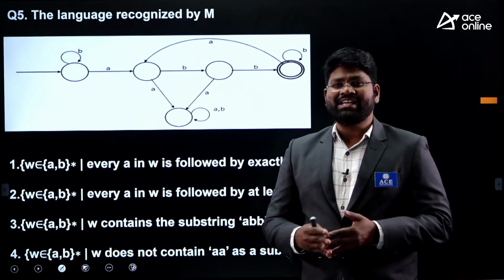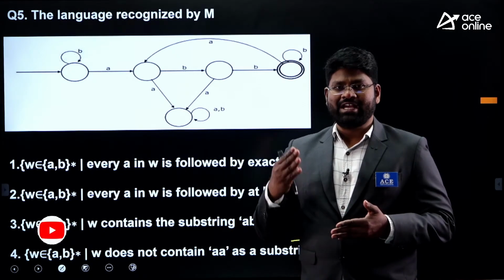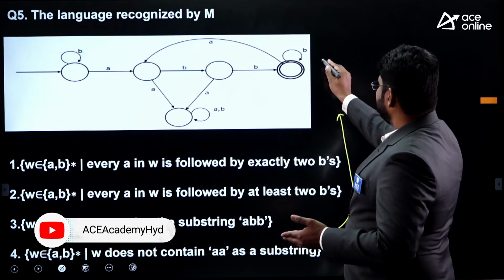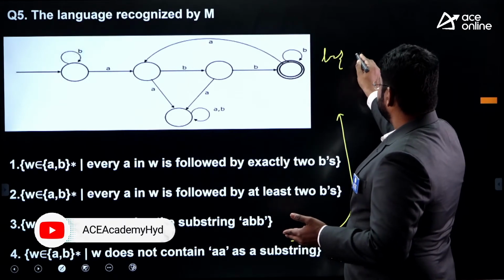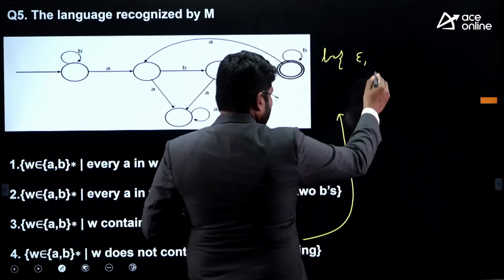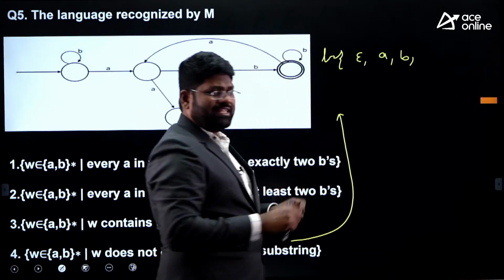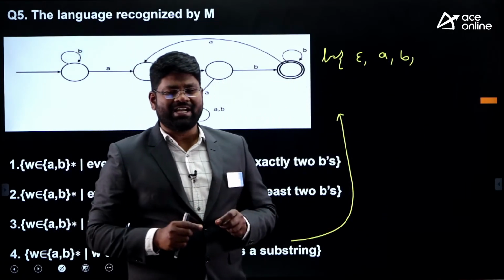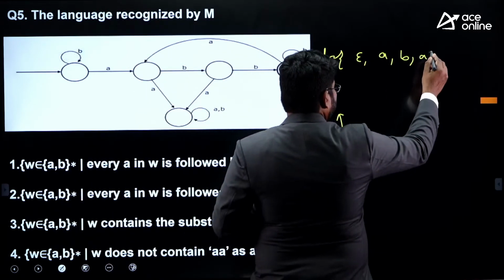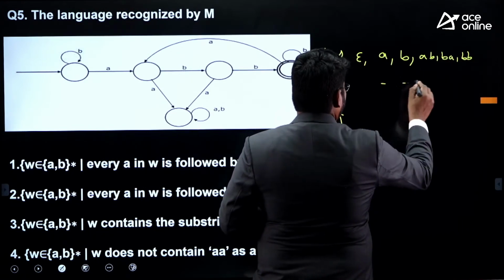What does not contain the AA substring? You have to start right from epsilon. As for statement number 4, I would say this will first of all have epsilon. That's the first case. Then look at the next one, A. Look at the next one, B. They are all members because they don't contain the substring AA. Then it also has your AB. It has BA. It has BB. All of them you have here.